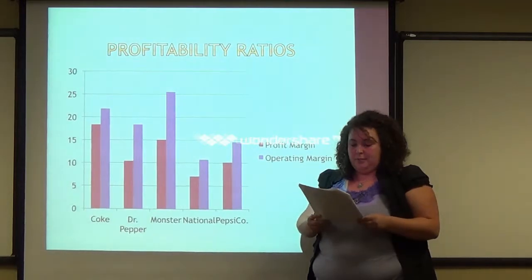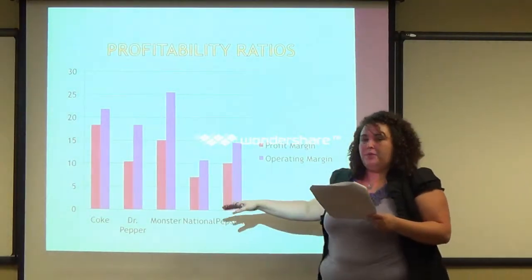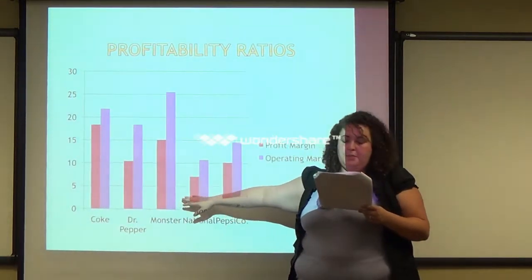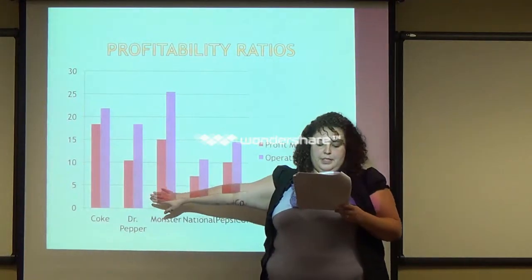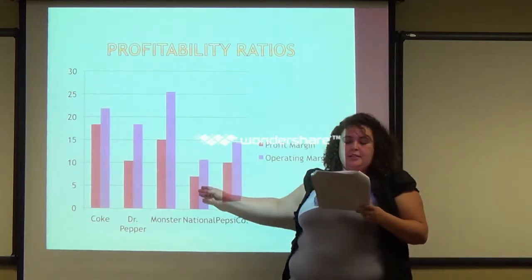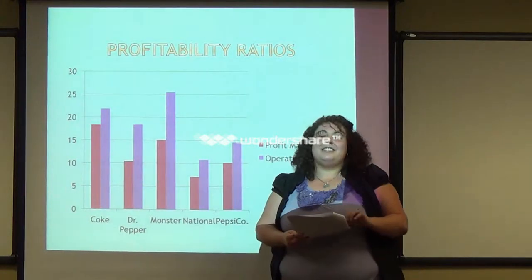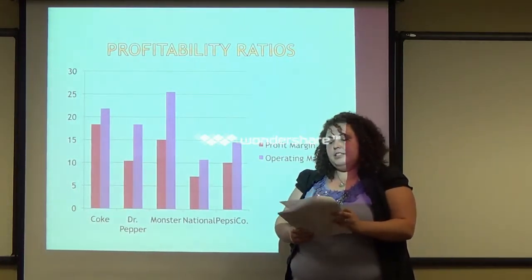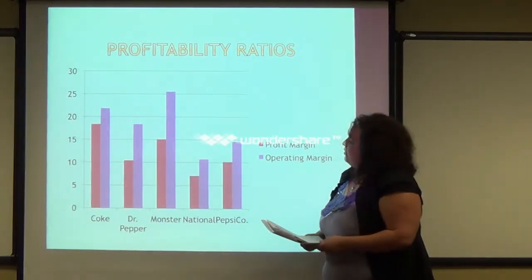Profit margin tells us the percentage of sales that go towards net income. Coke is winning this one with 18.32%, followed by Monster 15.08%, Dr Pepper 10.41%, and PepsiCo 10.15%, and last but not least, well, it is least, National with 7.09%. So this is showing us how well the companies can profit.